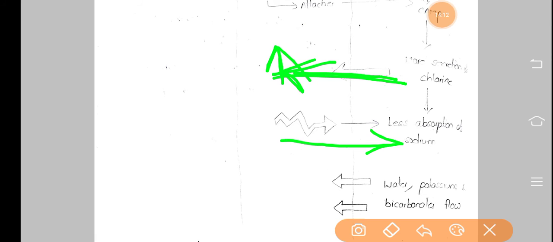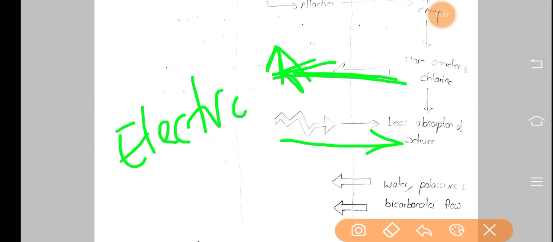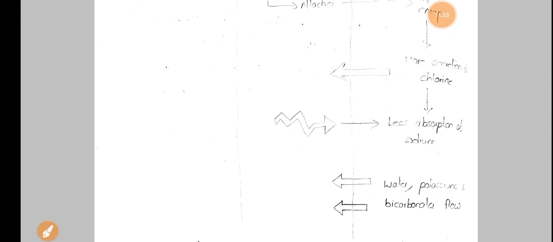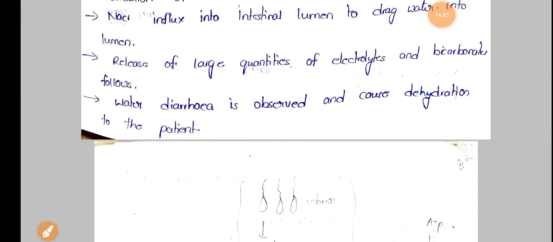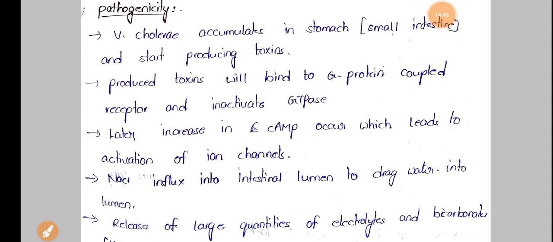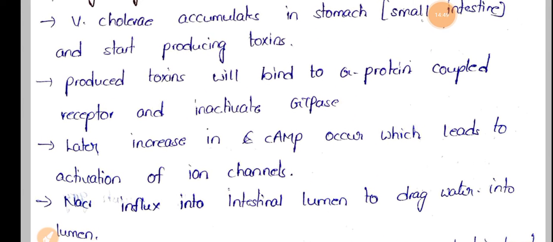Then by imbalance in the electrolytes, watery diarrhea will be caused. Whatever ions are present in the body are diffused into the small intestine along with this chlorine, because of which watery diarrhea is commonly seen in this particular cholera disease. This is how the patients are led to watery diarrhea.